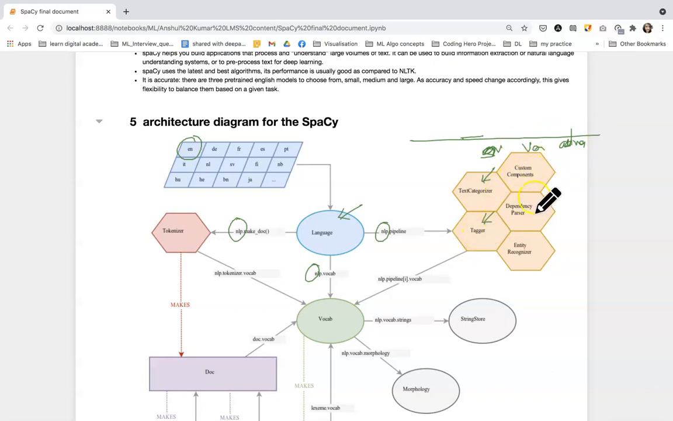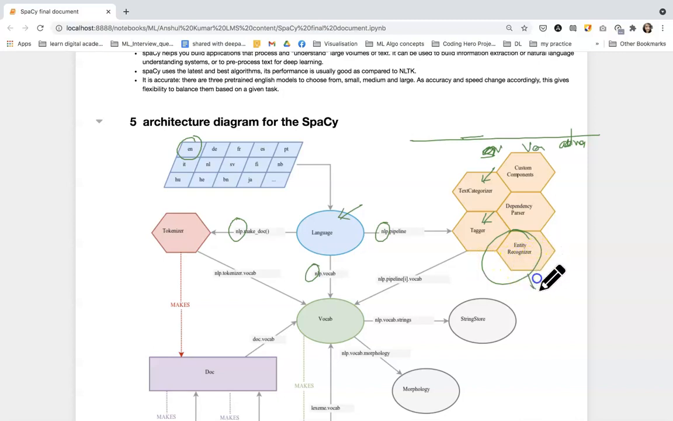After that we have the dependency parser. So what does this dependency parser do? Basically it sees which subject is dependent on which object. That means the dependency parser sees how the words are dependent on each other. The dependency parser gives us the relation among the words. Now what does the entity recognizer do? The entity recognizer tries to recognize the entities from the sentence.